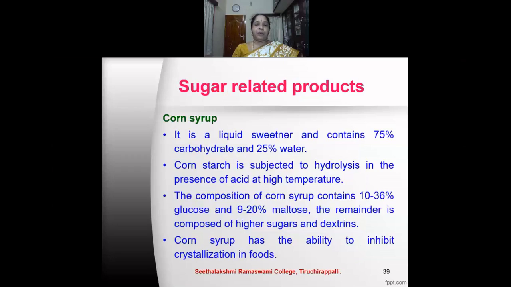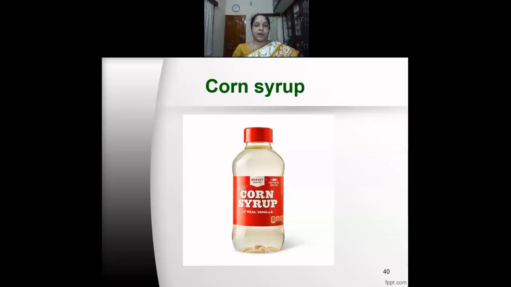Corn syrup is a liquid sweetener and contains 75% carbohydrate and 25% water. Corn starch is subjected to hydrolysis in the presence of acid at high temperature. The composition of corn syrup contains 10 to 36% glucose and 9 to 20% maltose. The remainder is composed of higher sugars and dextrins, which means the polysaccharides are present. Corn syrup has the ability to inhibit crystallization in the food. This is the corn syrup that is available as a liquid.